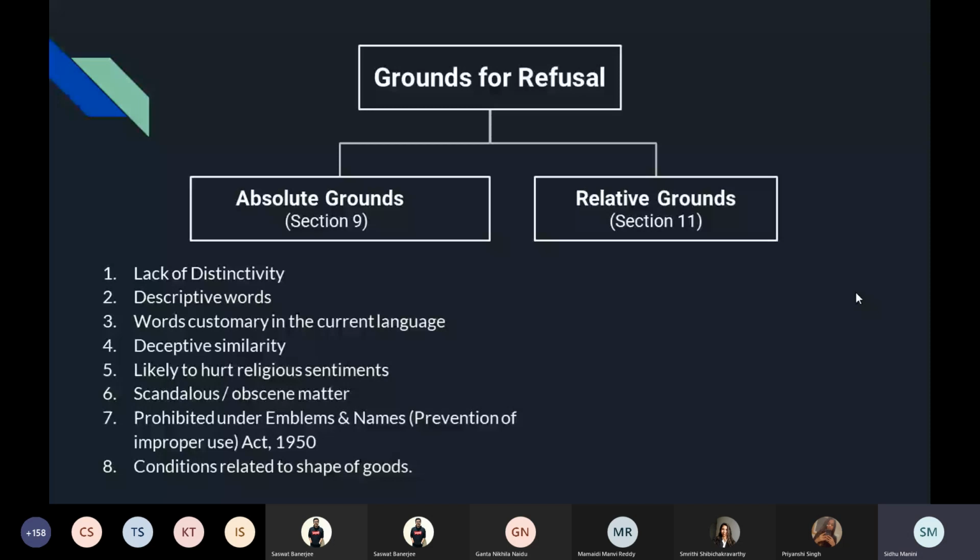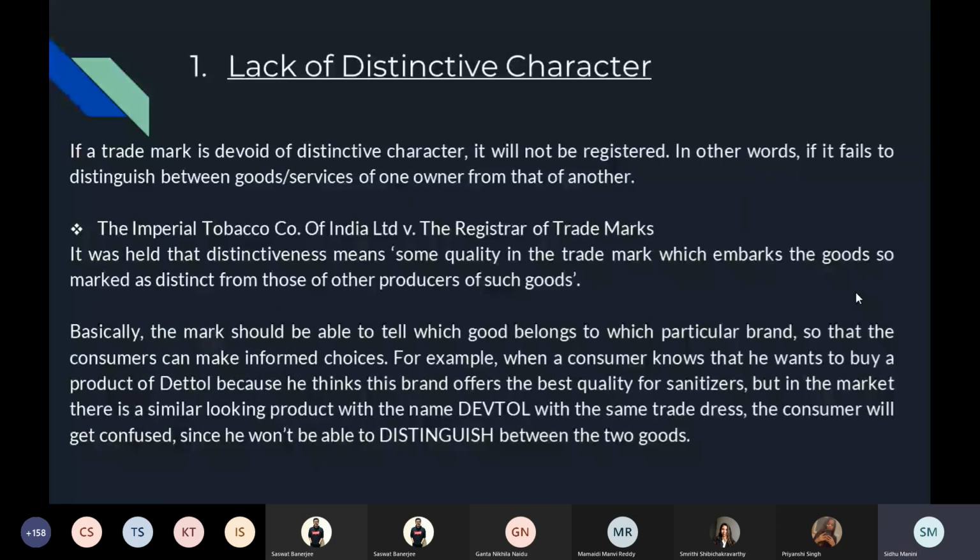The first one is lack of distinctive character. If a trademark is devoid of distinctive character, it will not be registered. In other words, if it fails to distinguish between goods or services of one owner from that of another. In Imperial Tobacco Company of India versus the Registrar of Trademarks, it was held that distinctiveness means some quality in the trademark which marks the goods so marked as distinct from those of other producers of such goods.